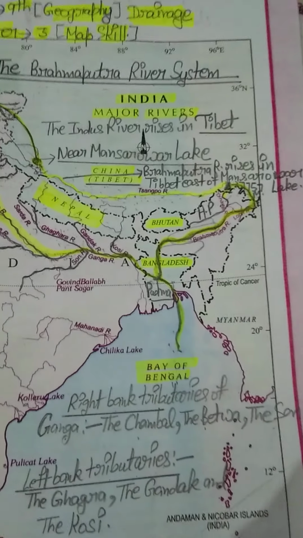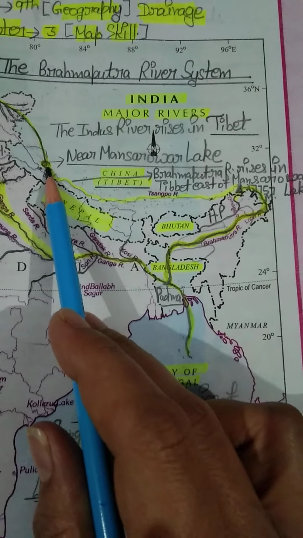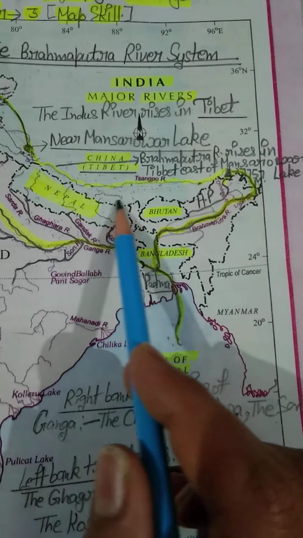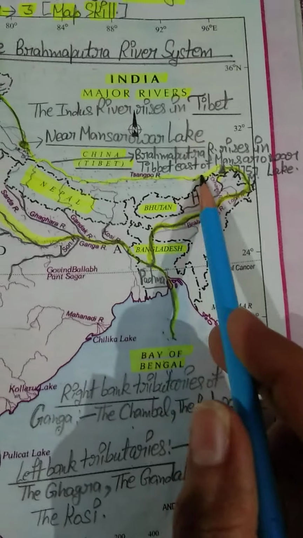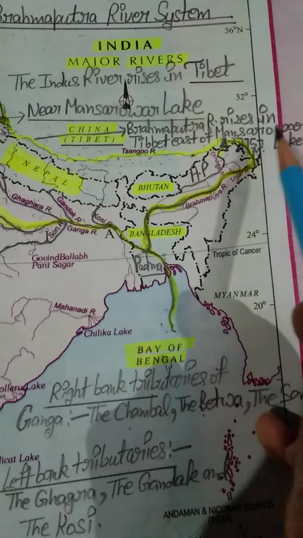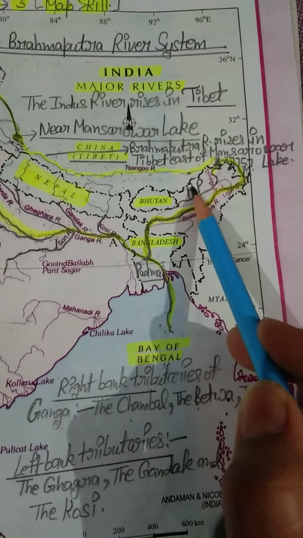I am repeating once again. River Brahmaputra rises in Tibet east of Mansarovar Lake and flows parallel to the Himalaya mountain, flowing in Tibet. From Namcha Barwa mountain, it takes a U-turn, and this time it enters Arunachal Pradesh.